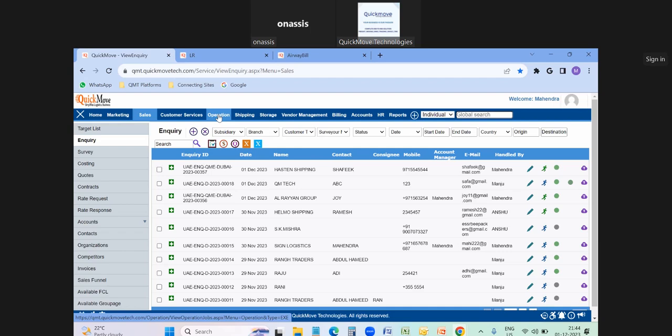That we will migrate. We will provide one XLS sheet to you, so you can provide that data into that XLS file and we can do that. Once training has been completed, we will do that.